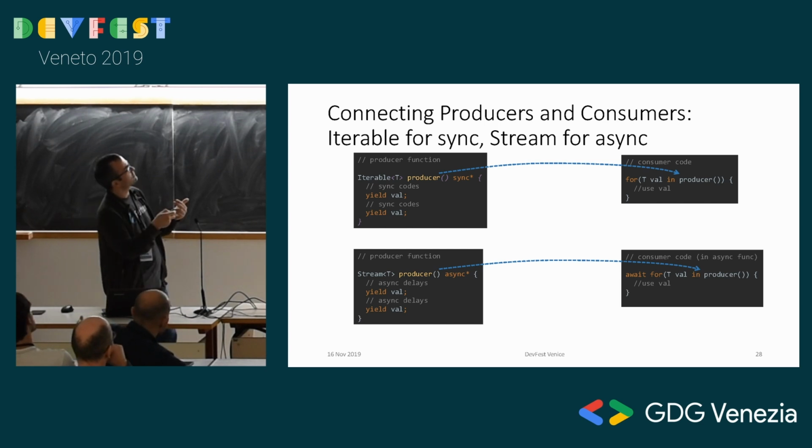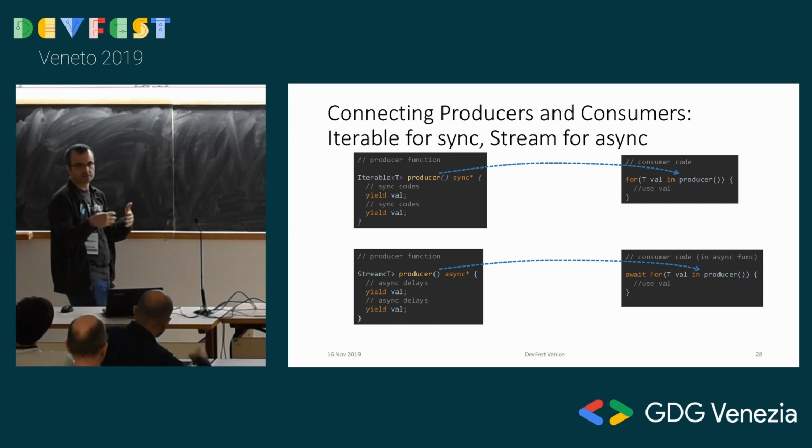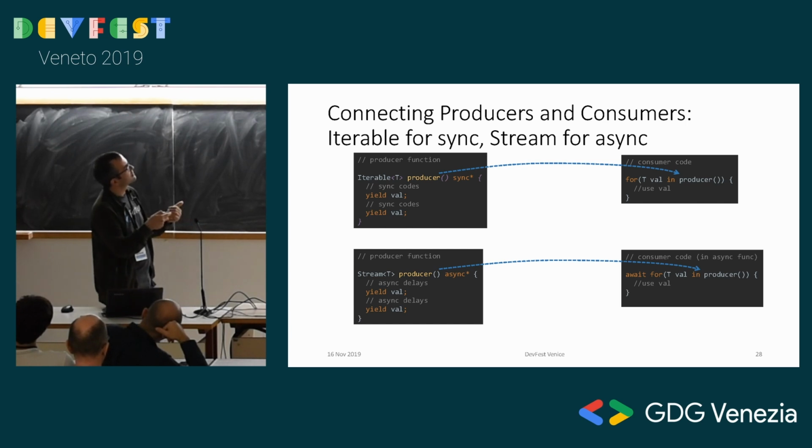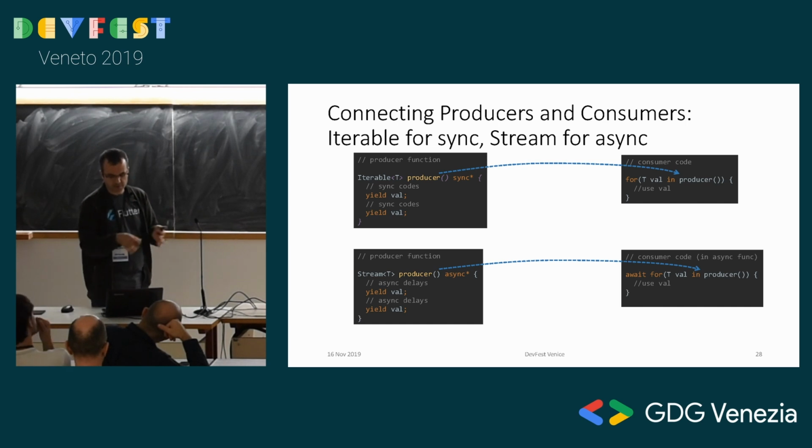In the async version, your code looks very similar, but now the stream has control because the stream knows when the data will arrive, right? You cannot force it. So whenever there is some async delay, maybe a network call, whenever a data is available, when it says yield, this turns once. When it says yield, this turns once. When it's over, this gets out, right? This had control over here, and this had control over here. But still you're doing a for loop, which is really cool.